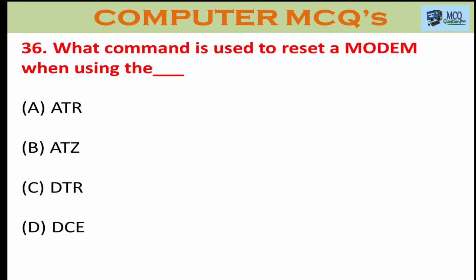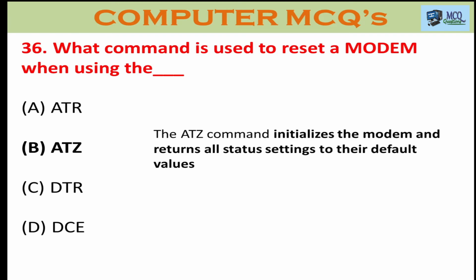Question number 36. What command is used to reset a modem when using B dash? A. ATR, B. ATZ, C. DTR, and D. DC. The right answer is B. ATZ. The ATZ command initializes the modem and returns all status settings to their default values.